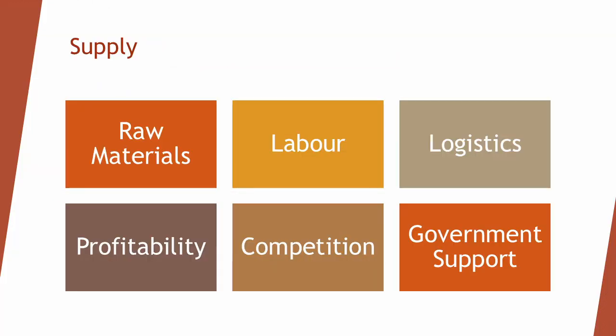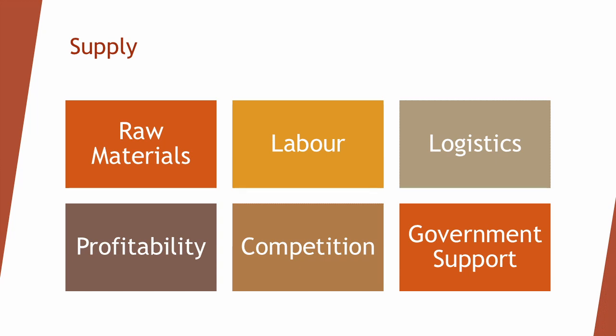Supply is the quantity of a good or service that producers are willing and able to offer for sale at a certain price level during a given period of time. There are many factors that influence supply, including availability of raw materials and labor, logistics, ability to produce profitably, competition for raw materials, and government support.